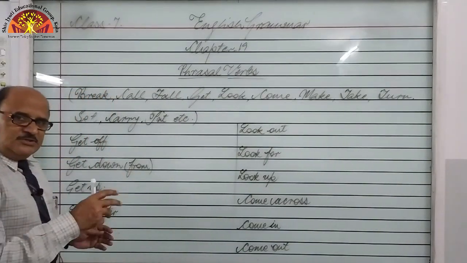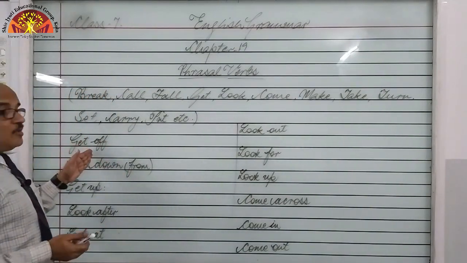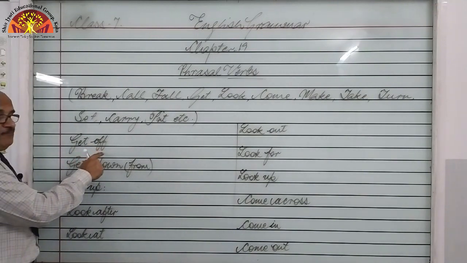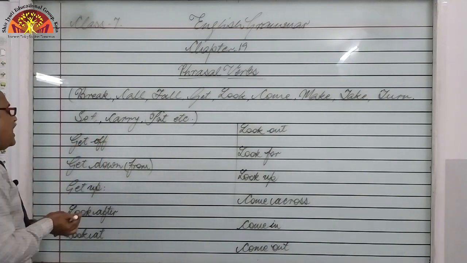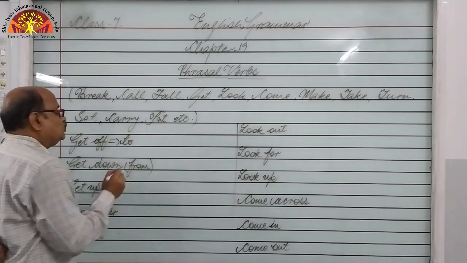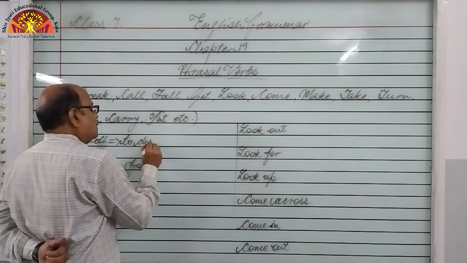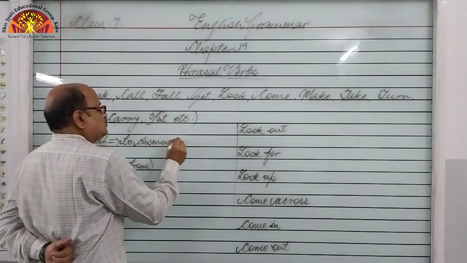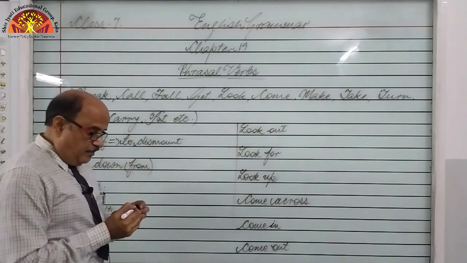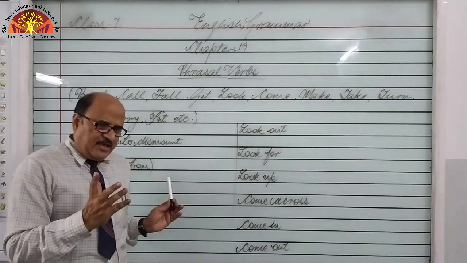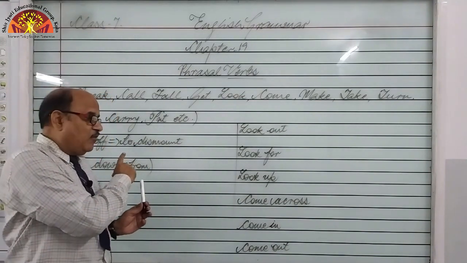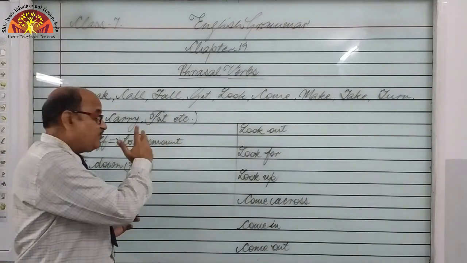So students, some more examples for you. Get off. You can see this is not only get. This is get plus the preposition off, so it becomes a phrasal verb, and its meaning is again to dismount, right? To come down. That is, get off means he hurt his leg when he was getting off the bus, when he was trying to get off the running train.